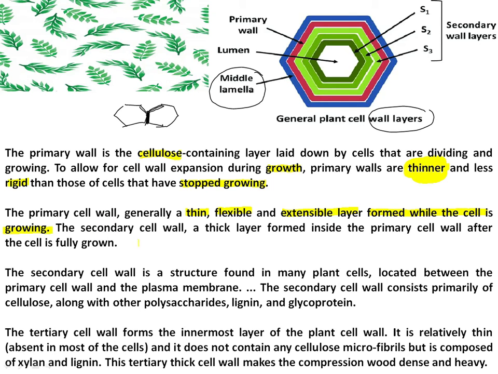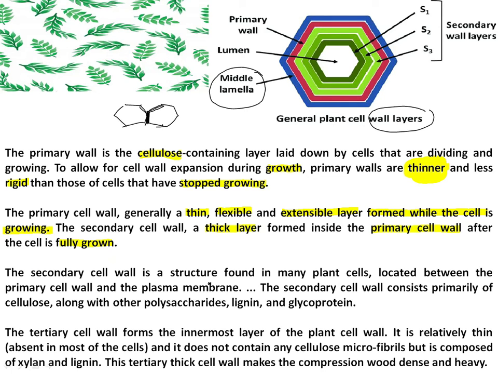And the secondary cell wall is what? It is a thick layer formed inside the primary cell wall after the cell is fully grown. So I think now it will be clear to you that the location of the secondary cell wall is inner to the primary, and it is a somewhat thick layer.